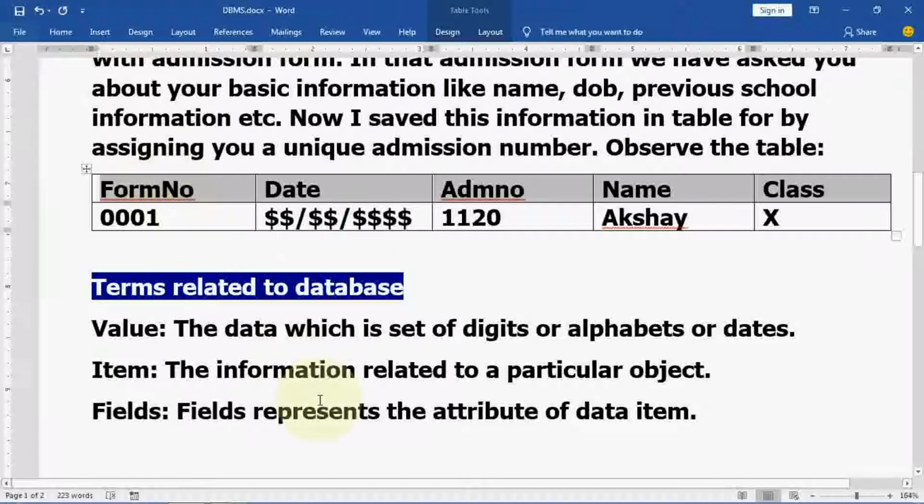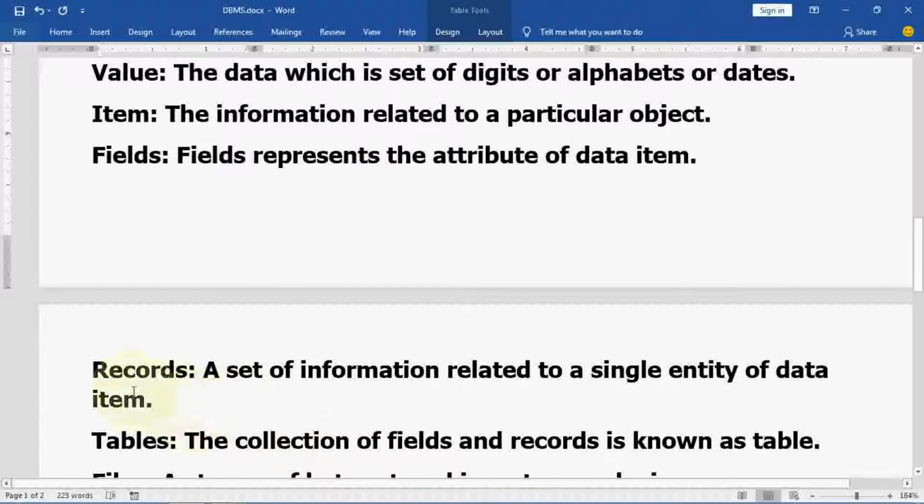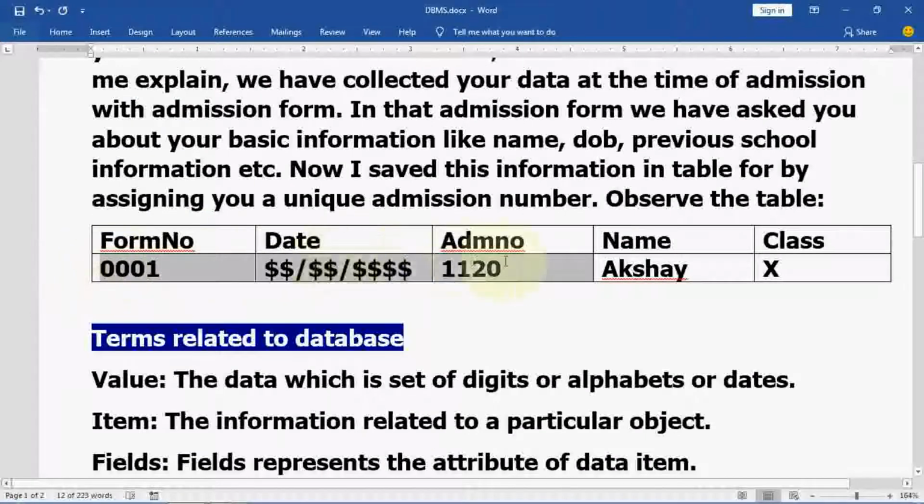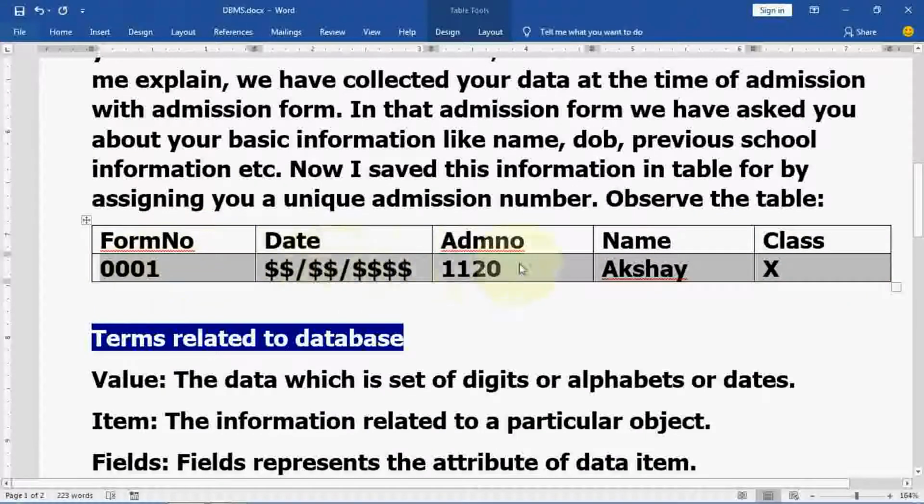Now let me move ahead. The next is records. A record means a set of information related to a single entity of a data item. This entire row of data that I have selected can be considered as a record. So this is one record. When we are storing something related to the object, that is called a record. You can say row also, or tuple. So tuple, row or record, these three things are associated with records.